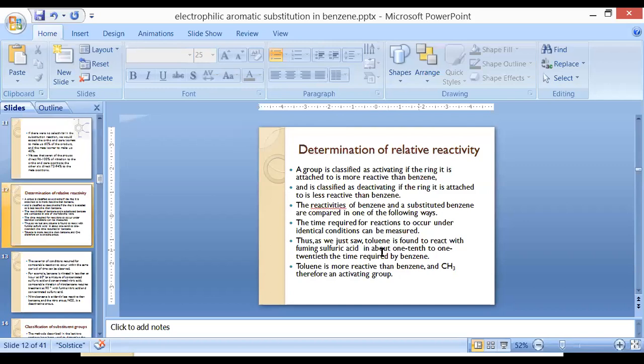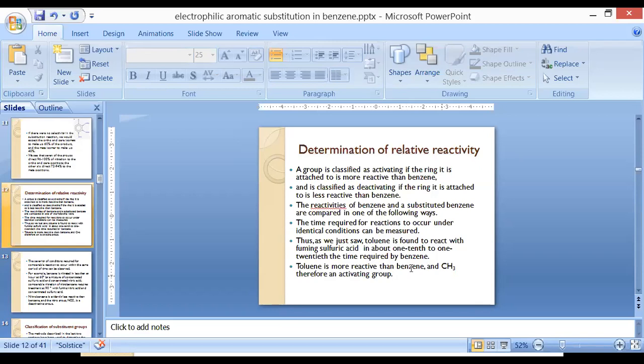But the reaction rate of toluene, when compared with benzene, is higher, that is, 1/10 to 1/20th the time required by benzene. So toluene is faster in nature as compared to benzene. So we can say toluene is more reactive than benzene.